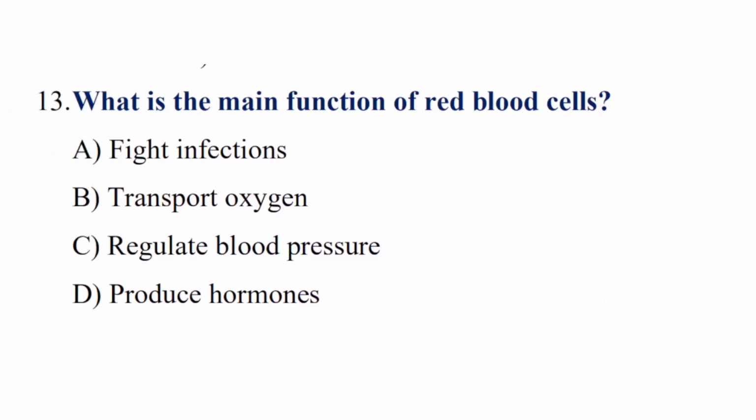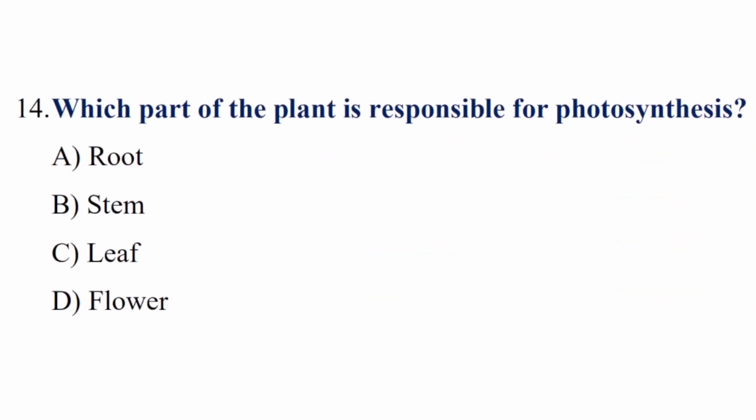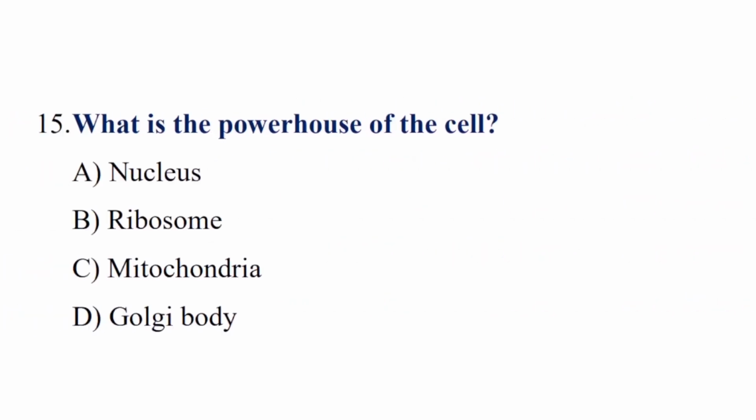Question number 13. What is the main function of red blood cells? Correct answer is option B, transport oxygen. Question number 14. Which part of the plant is responsible for photosynthesis? Correct answer is option C, leaf. Question number 15. What is the powerhouse of the cell? Correct answer is option C, mitochondria.